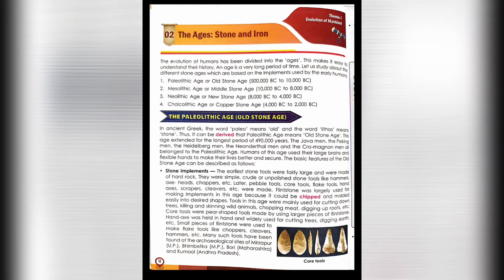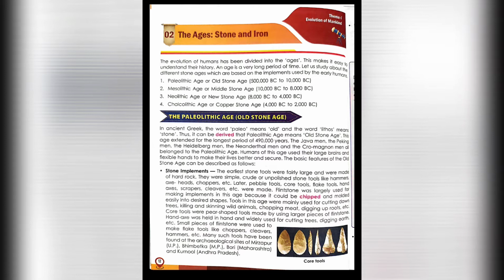This makes it easy to understand their history, and this helps us to understand the history of humans. An age is a very long period of time, and an age has a lot of years. Let us study about the different stone ages, which are based on the implements used by the early humans.